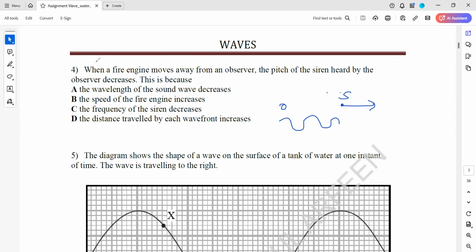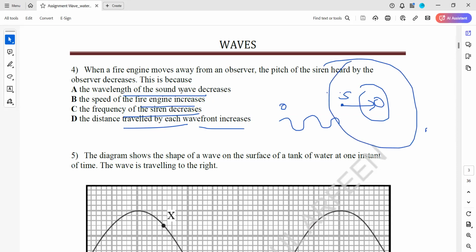But why does this happen? The wavelength of a sound wave decreases? Look, the wavelength of the wave is not decreasing. What appears has decreased. So as the fire engine moves away, the frequency of the siren decreases, and the distance between each wavefront increases. As it is going away from us, the distance between each wavefront which we receive will get bigger. So the wavelength received increases, that's why D is the right answer.